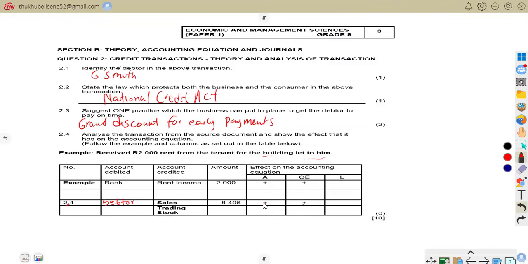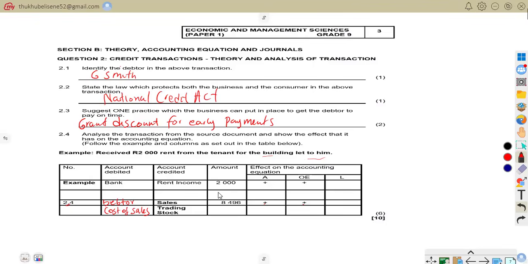So whenever we have trading stock credited, we want to know how much the stock cost us. So here we are going to have cost of sales. This is our cost of sales that is going to be debited.